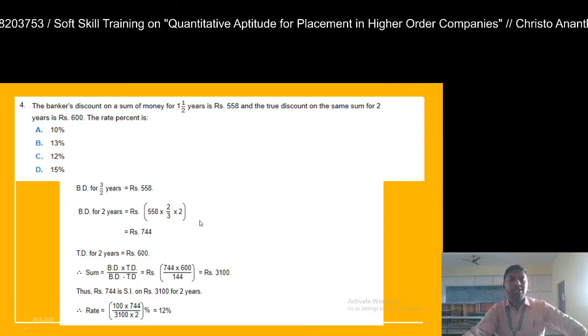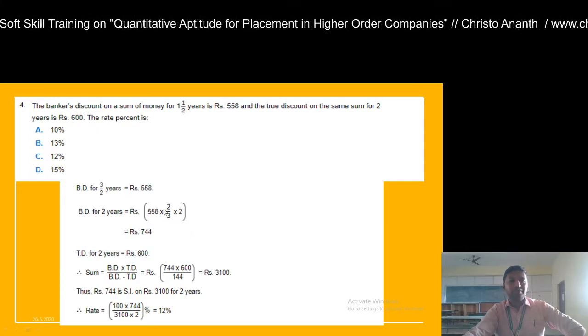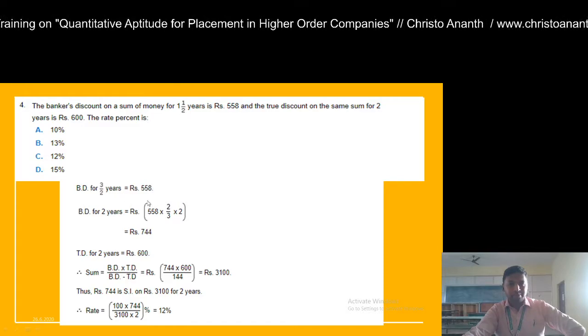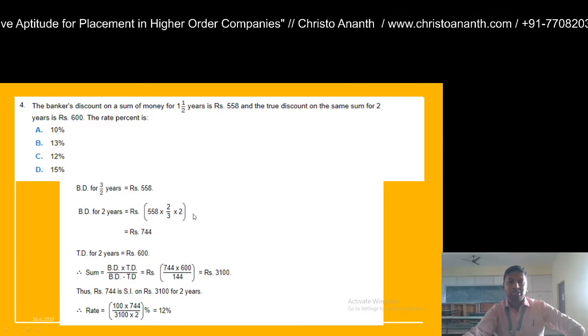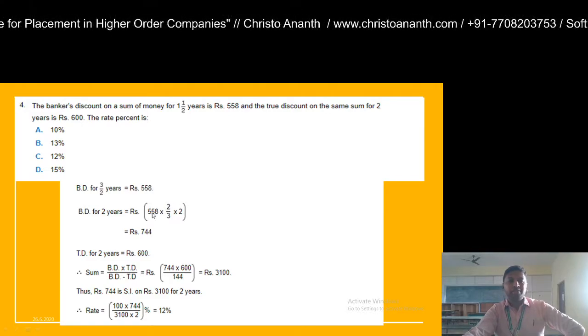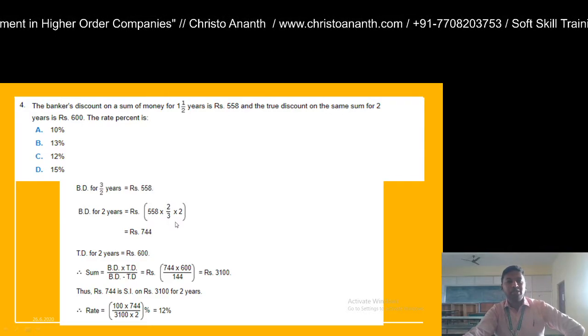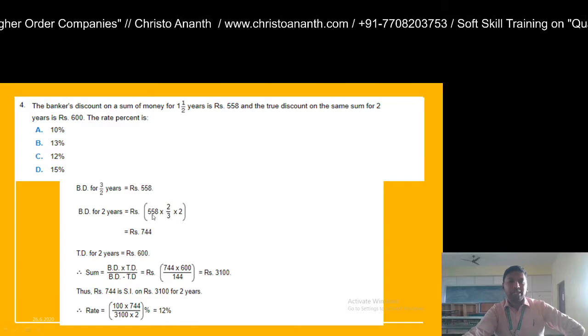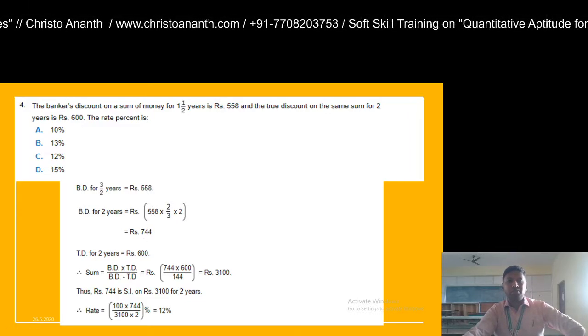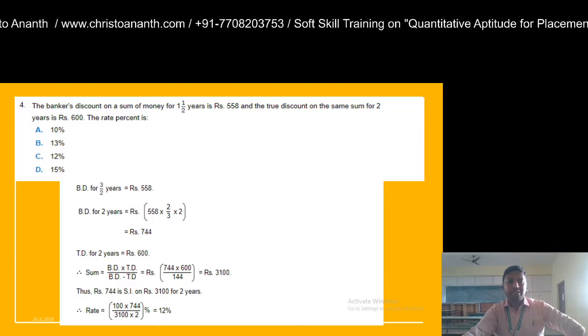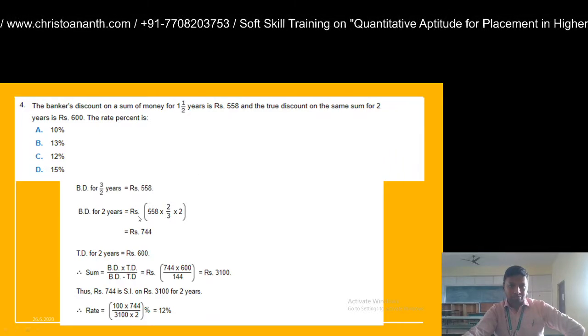Only then can you get the value for 2 years. So 558 into the reciprocal 2 by 3 into 2. So 558 into 4 by 3. Once again you cancel and you get the value as 744. So this is the value of banker's discount for 2 years.